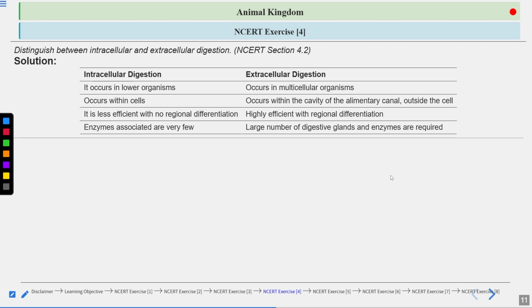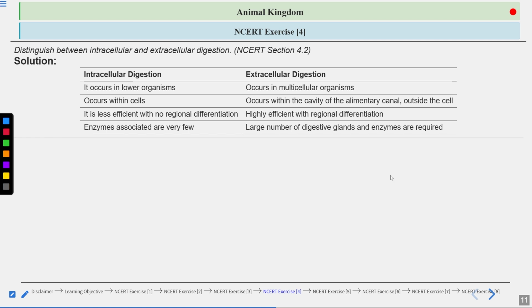Intracellular digestion and extracellular digestion. Where does each occur? Intracellular digestion occurs in lower organisms. Extracellular digestion occurs in multicellular organisms. Intracellular digestion occurs within the cells, and extracellular digestion occurs within the cavity of the alimentary canal, outside the cell.